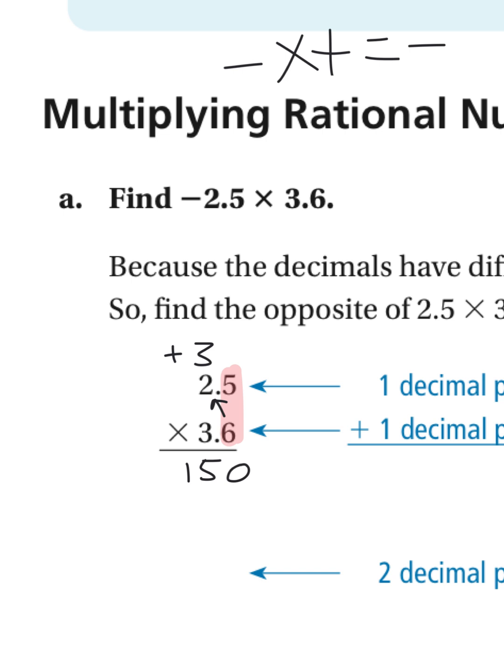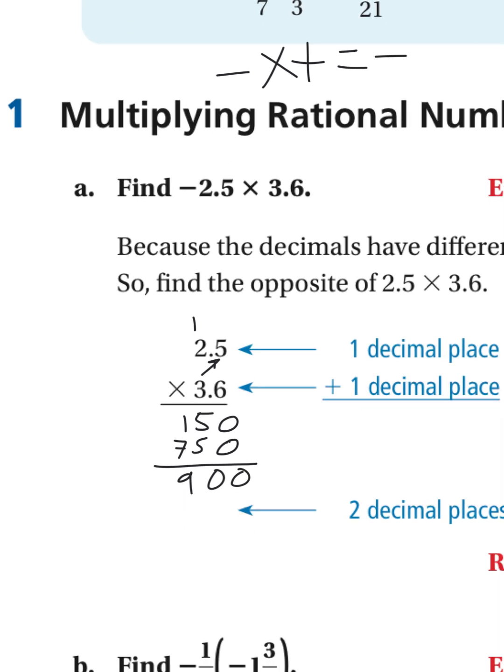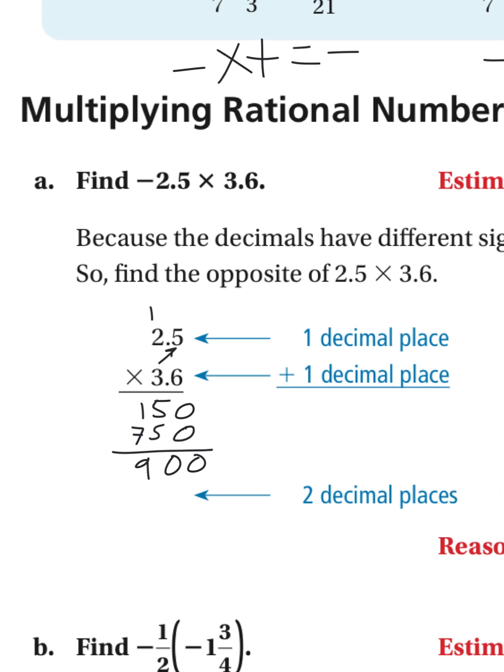All right, then we do the next number. We're done with the 6. So now we're going to multiply by the 3. We start with 3 times 5. Before we do that, we have to add a 0 as a placeholder here. So because we're on our second number, it should start 2 places over. All right, 3 times 5 is 15. I write the 5, I carry the 1. 3 times 2 is 6, plus 1 is 7. With these two numbers, I add them. So I should have 900.